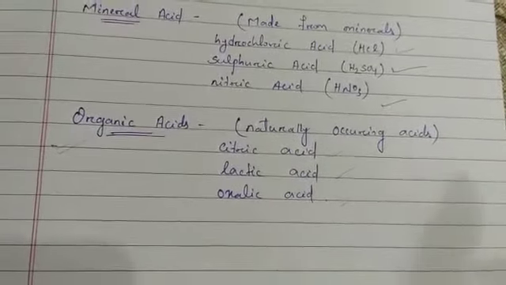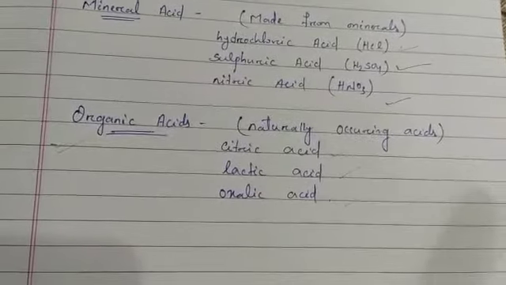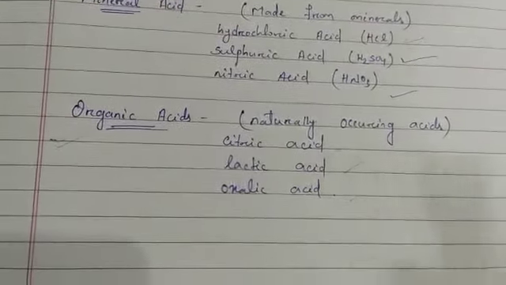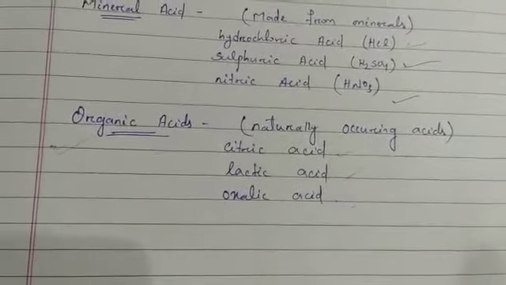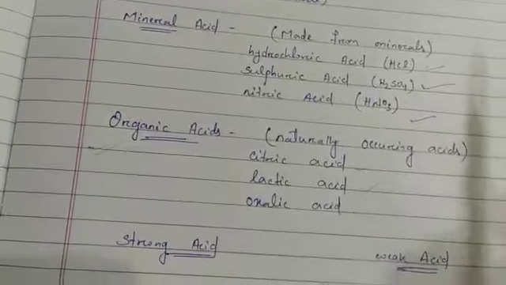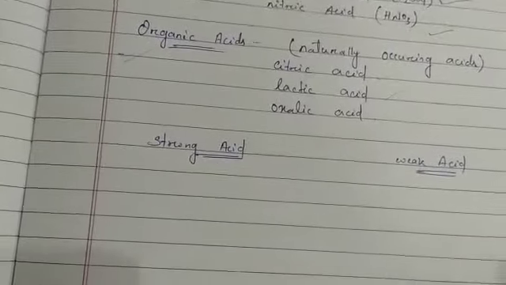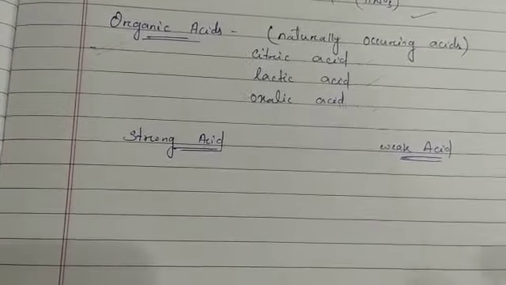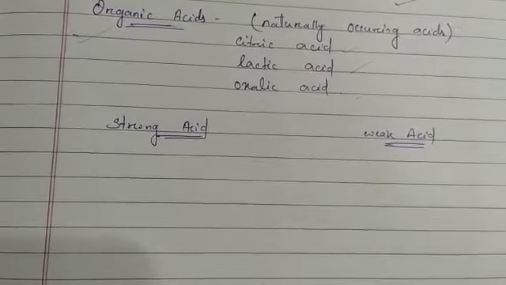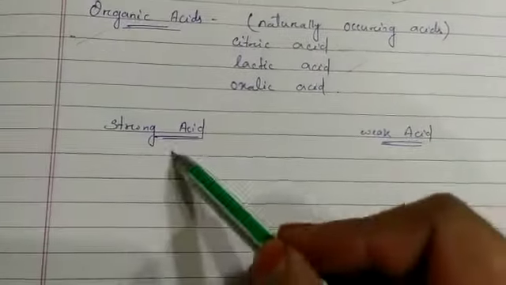Again, according to their properties, acids are classified as strong acids and weak acids. A strong acid is an acid which is very reactive and shows acidic nature readily. For example, hydrochloric acid, sulfuric acid and nitric acid are strong acids. They are known as strong acids because they react very fast. They are very reactive and show acidic nature readily.